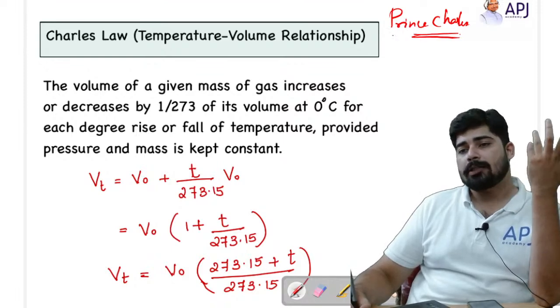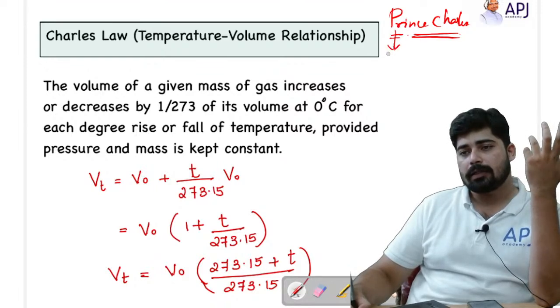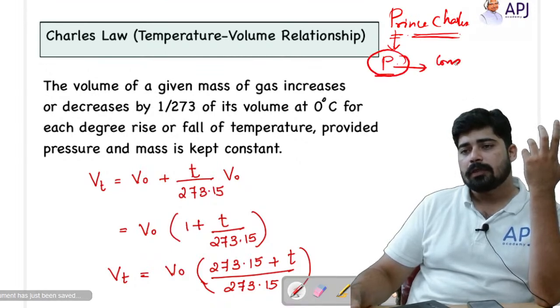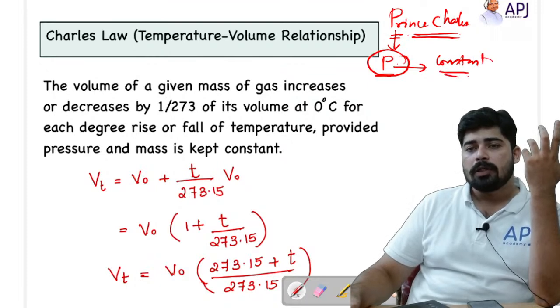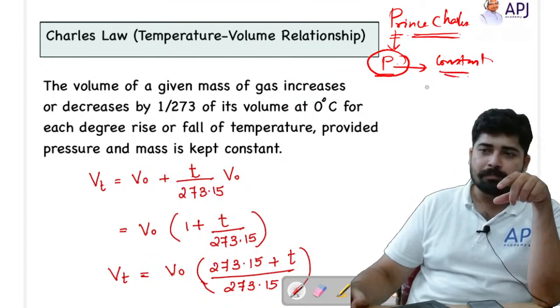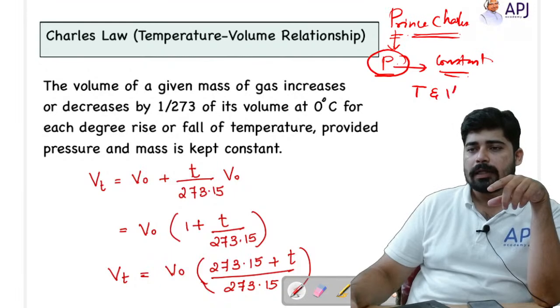Prince Charles is a Prince, that means it is related to P. That means here P is constant. So pressure is constant, and Charles' law is all about the relationship between temperature and volume.